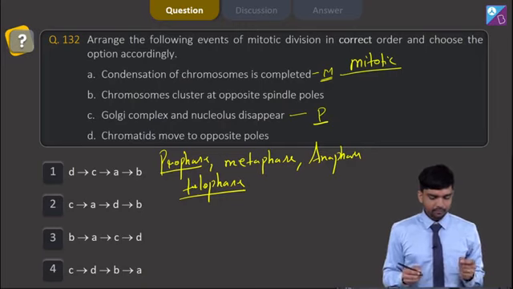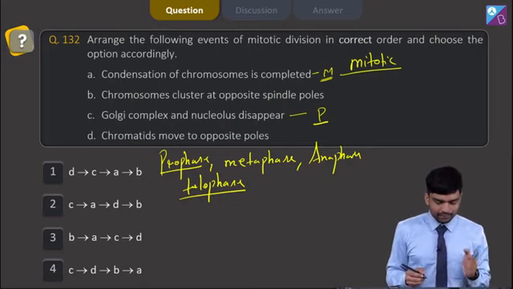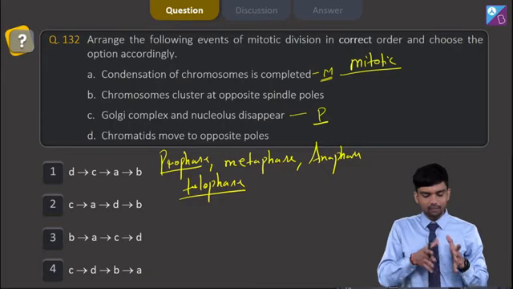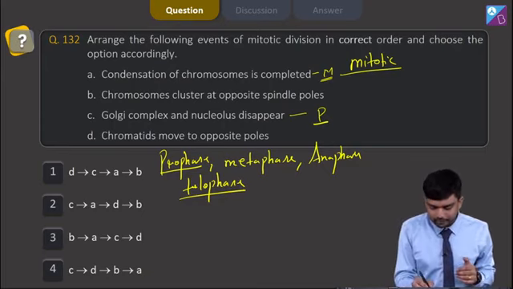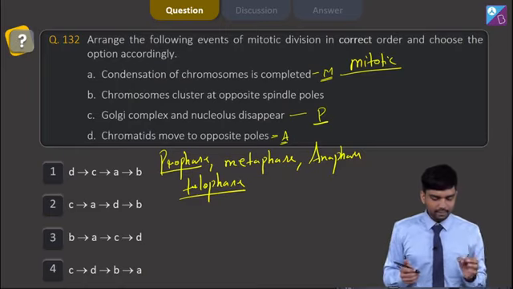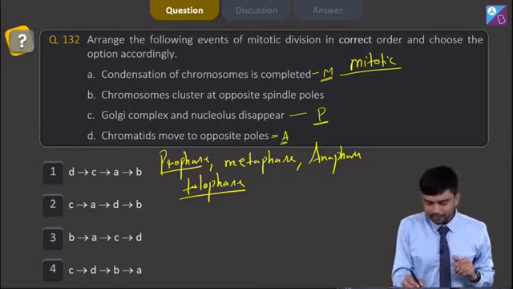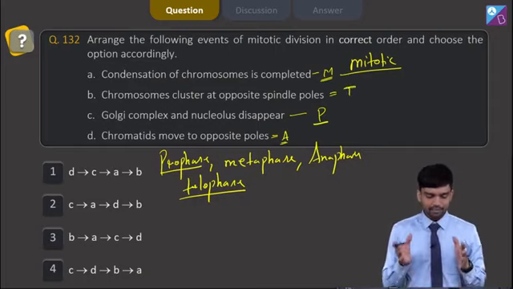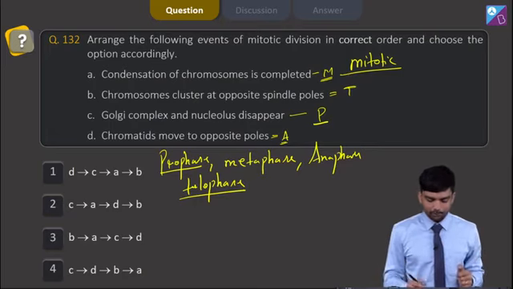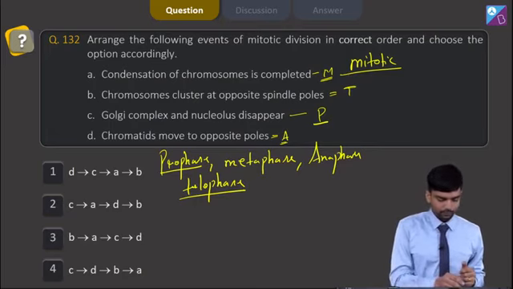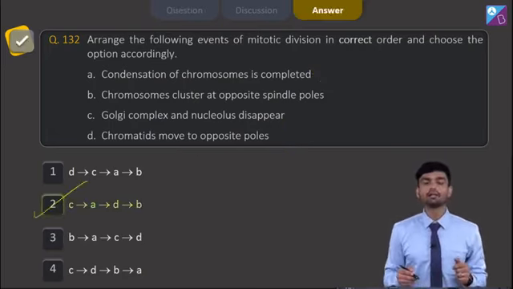Then we have option number D, which is saying chromatids are moving to opposite poles, which is representing anaphase here. And then we have option number B, which is saying chromosome cluster at opposite spindle poles, which is actually representing telophase. So we have the correct sequence, which is depicted by option number 2, which is our correct answer.